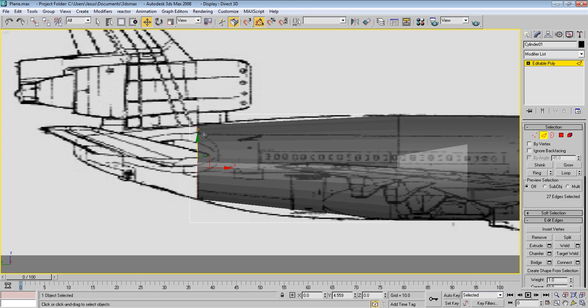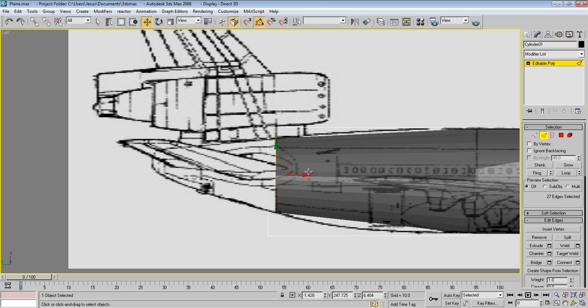Take this to here and one more time. Lift it up, maybe just a little bit more, and do it here again.